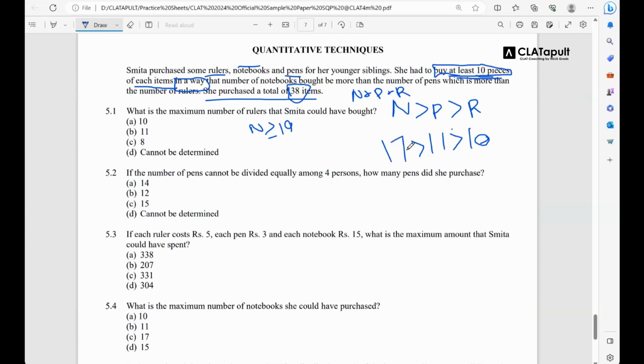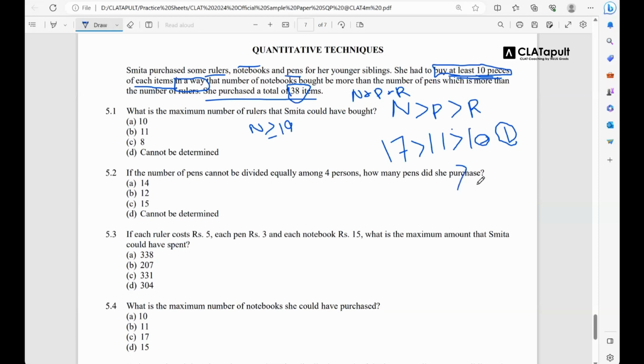अब देखो, तुम्हारी तीनों criteria fulfill हो रहे हैं कि नहीं? Number of notebooks is greater than number of pens. Number of pens is greater than number of rulers. ऑल क्लियर? सही है. This is possibility number 1. देखो, मैं बताते क्या जा रहा हूं, सब समझ जाओगे, बहुत आराम से समझोगे. Next possibility.